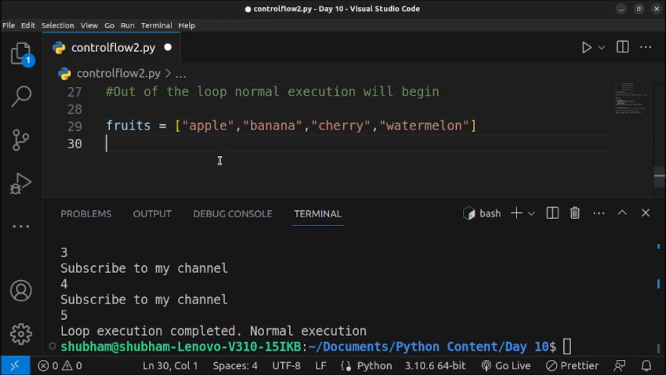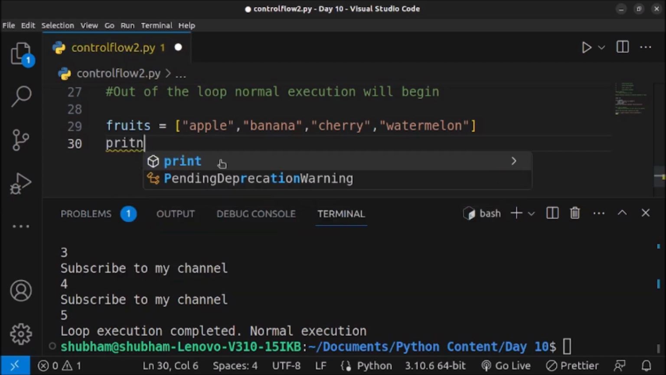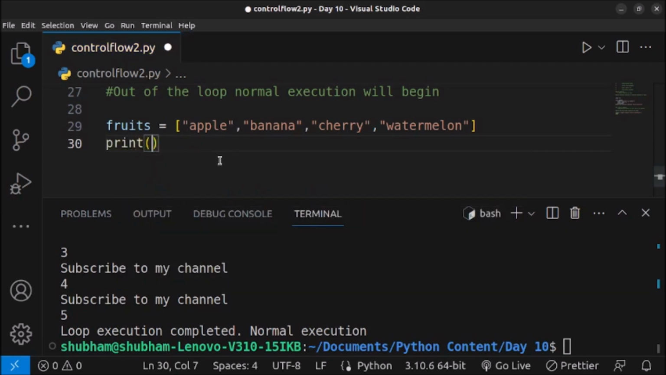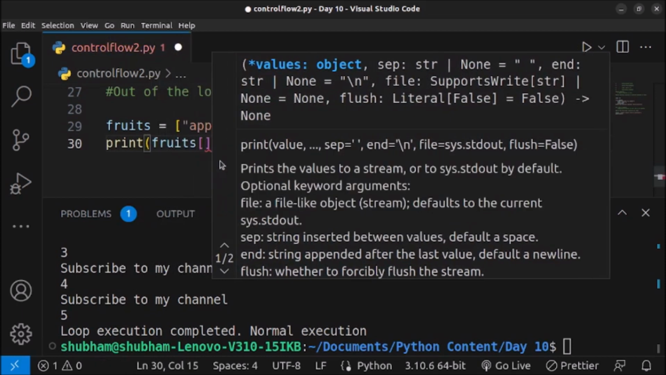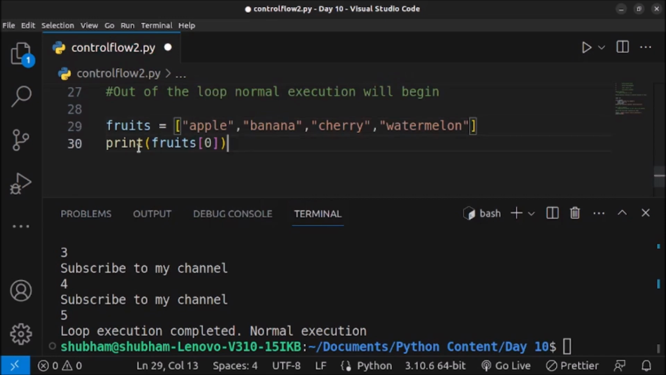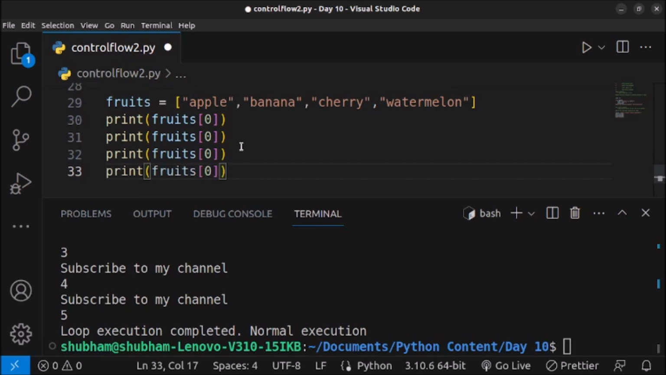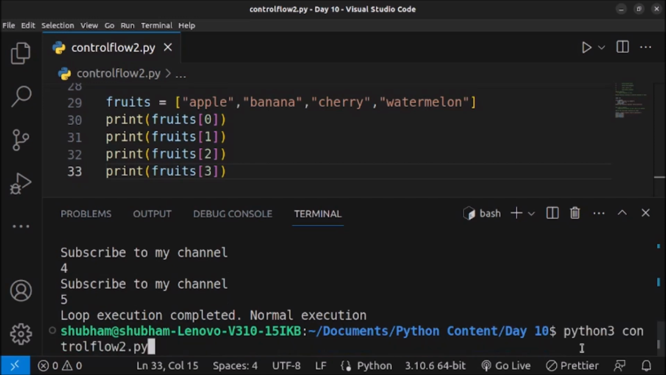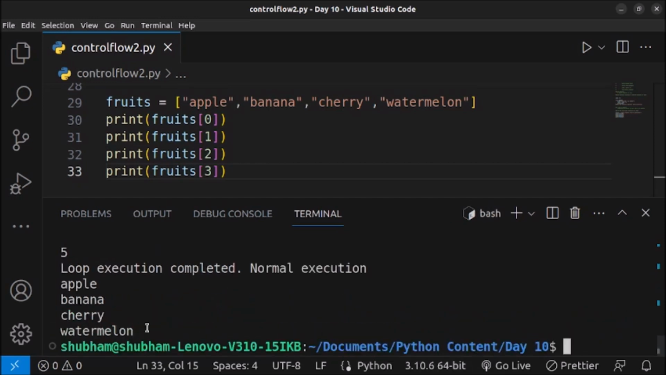So we have created a list named fruits, and now we want to print each element of the list. There are two ways. The first way is we can print fruits and pass the index, which is in this case 0, and we can do it for every item, so 1, 2 and 3. We have to write the print statement 4 times if we want to print individual values on new lines. So if I execute this code, you can see apple, banana, cherry and watermelon are printed.